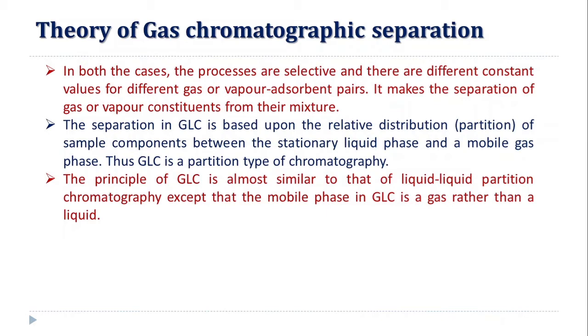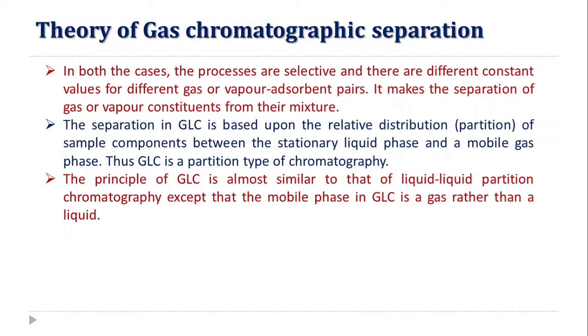So the principle of GLC is almost similar to that of liquid-liquid partition chromatography, except that the mobile phase in GLC is a gas rather than a liquid. The difference is only that in liquid-liquid chromatography the mobile phase is a liquid, while in GLC gas is the mobile phase.